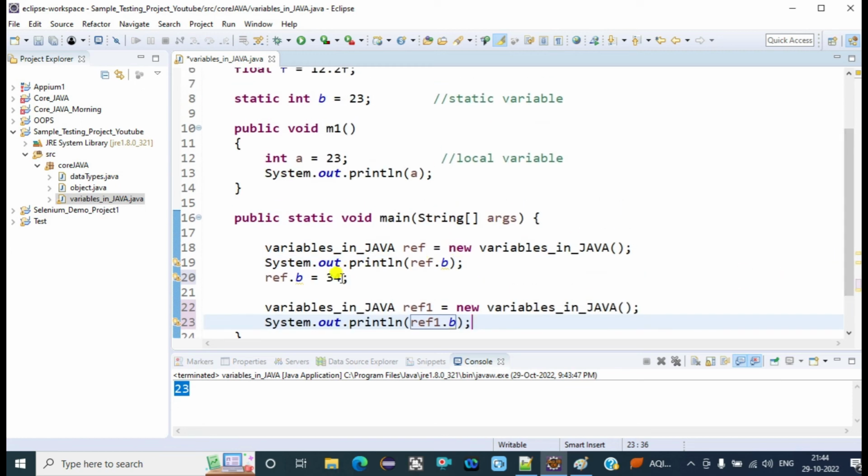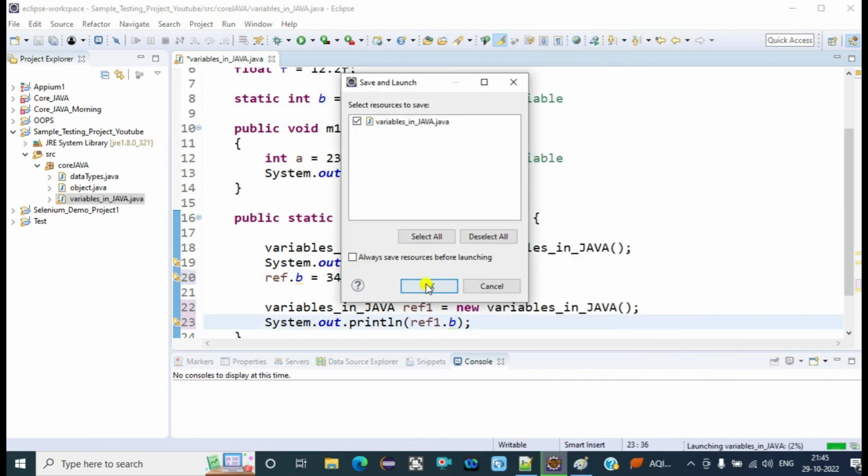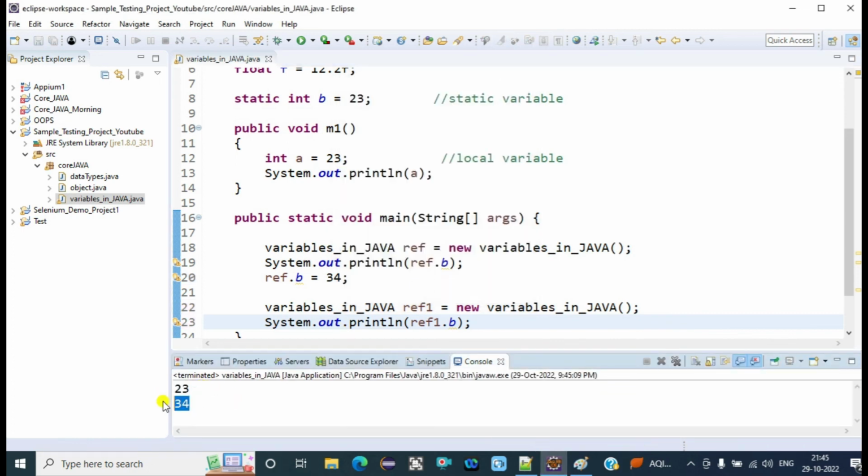It doesn't matter whether we update it from the first object or the first instance, it will get updated for all the objects of the class. We updated the value of b to 34, and now we are calling b from another object, so it will pick the last updated value, which is 34, not 23. So in the second row it will display 34.